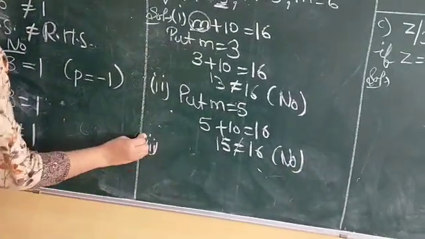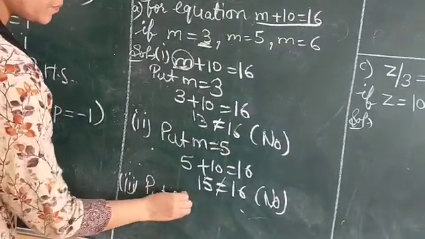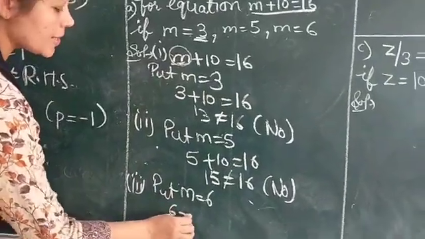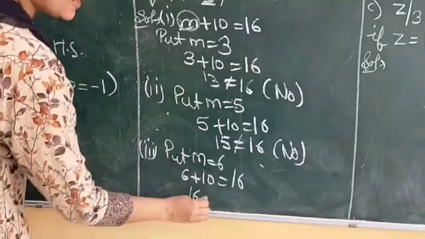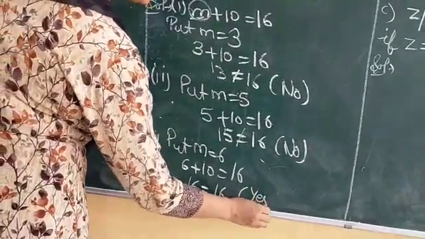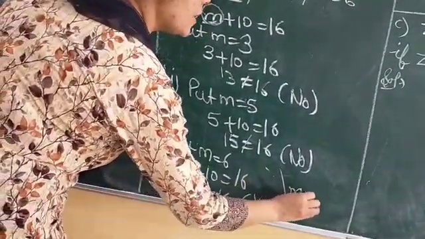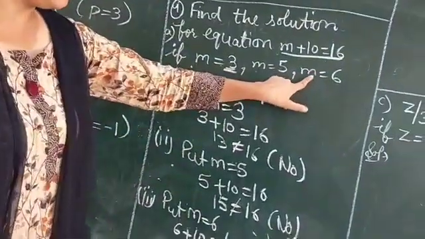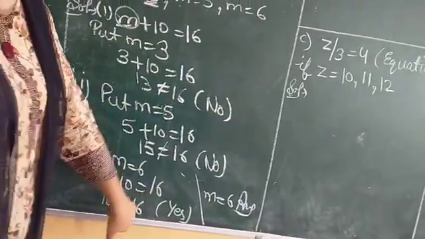Now in the third part, what is given? m is equal to 6. So put m is equal to 6. Instead of m, we will put here 6. 6 plus 10 is equal to 16. 16 is equal to 16. Now both are equal. It means this is the solution. So the answer is m is equal to 6. This is the solution because putting this value, left hand side is equal to right hand side.